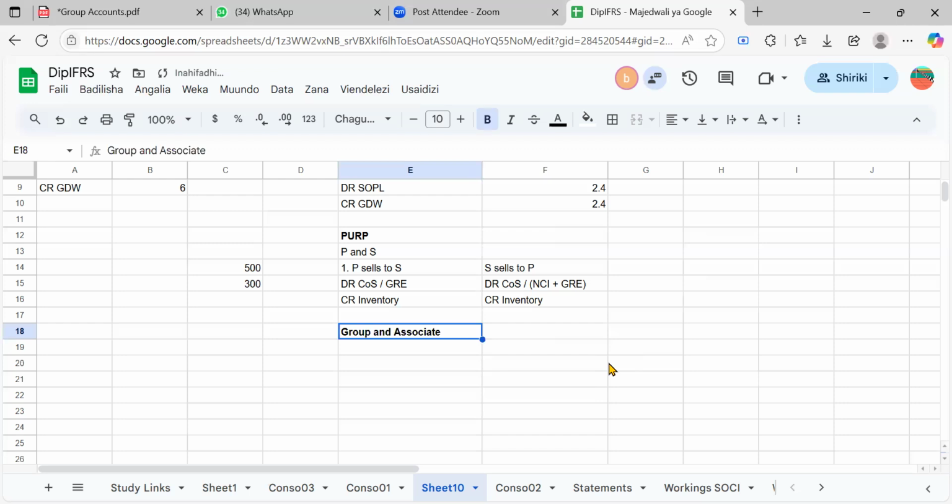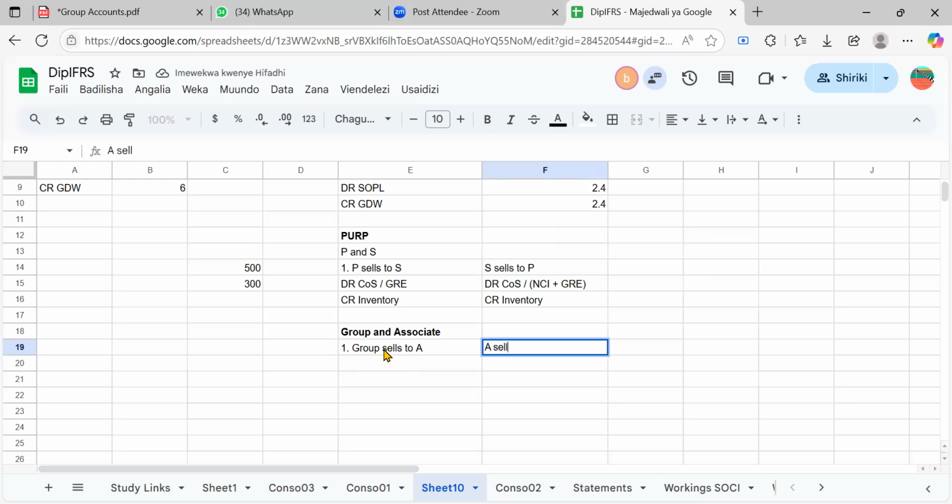The associate. I think this would be better writing it this way. So now we are speaking of exactly the same thing again, right? Let's say now the group sells to an associate. And then let's say it's an associate that sells to the group. What would happen in this case?